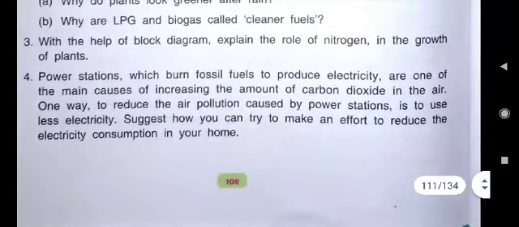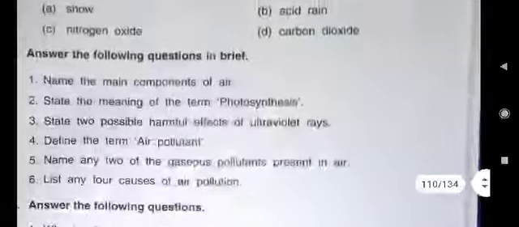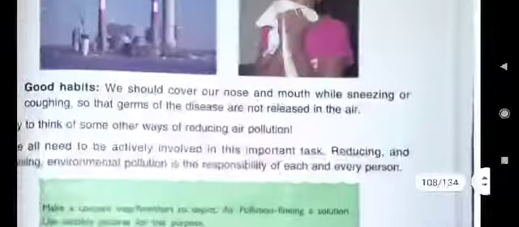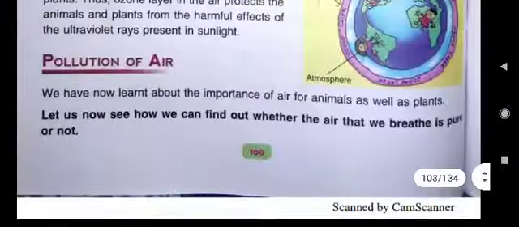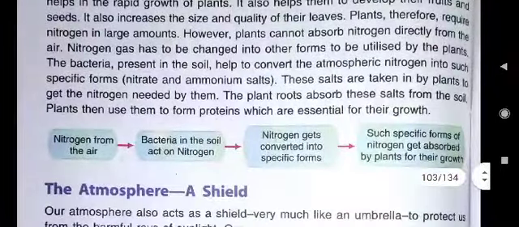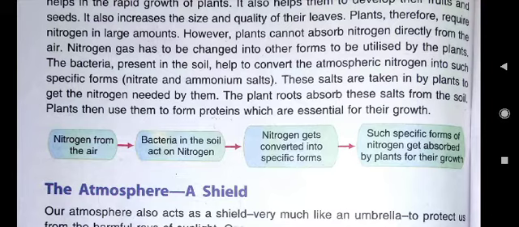Here, with the help of a block diagram, explain the role of nitrogen in the growth of plants. That is given here. This block diagram is this. You can do it in your science notebook. This block diagram of nitrogen gas is given here. Are you seeing? Four blocks are given. This is only a block diagram. In the first block, what you will write? Nitrogen from the air. In the second block, what you will write?